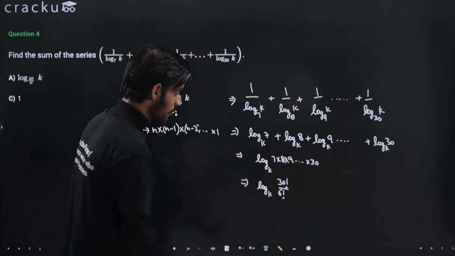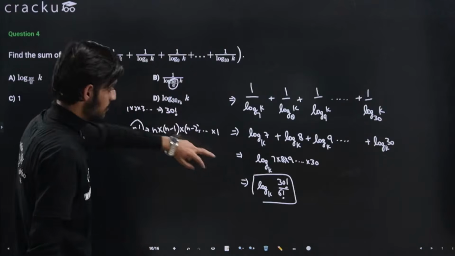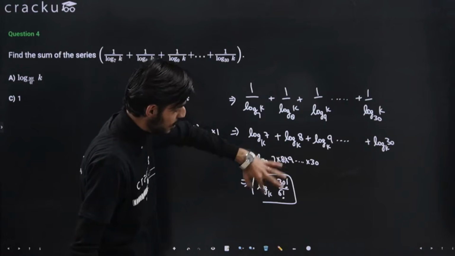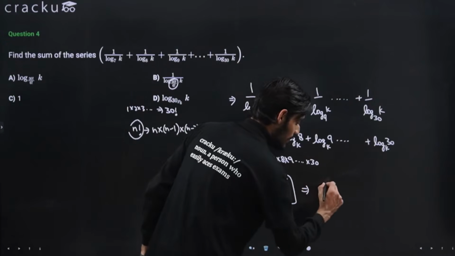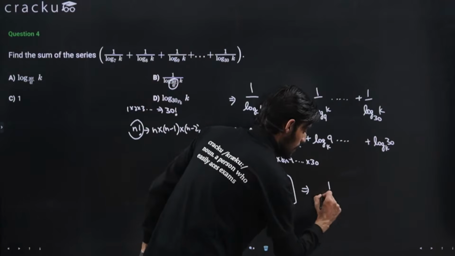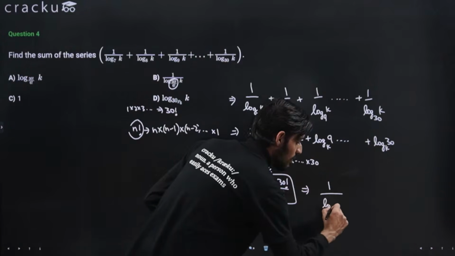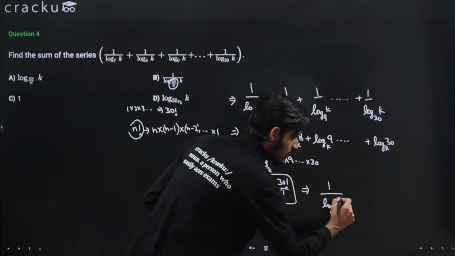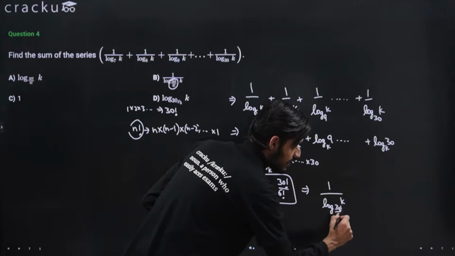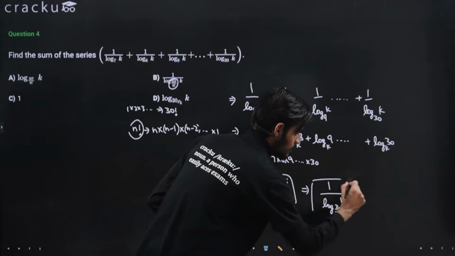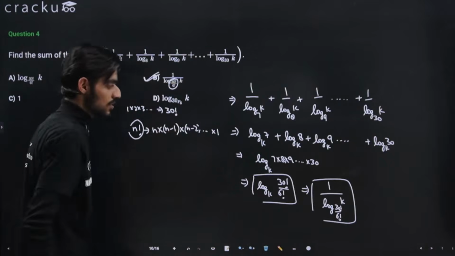So this is the final answer for this question, and you can see it here because we can just interchange the argument and base. You can write this term as 1 divided by, you can just interchange the argument and base. So this will come out to be log k in the argument and 30 factorial divided by 6 factorial in the base. So option number B will be the correct answer for this question.